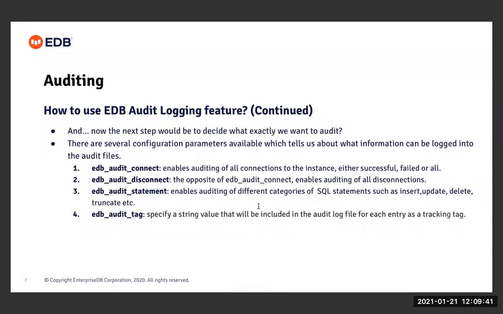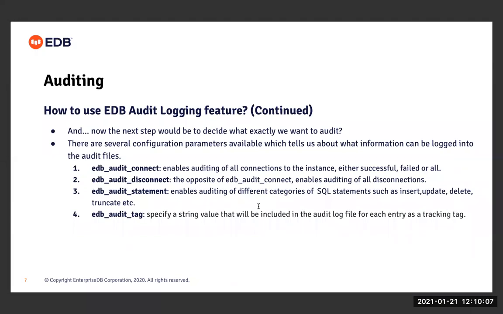Now, when we have enabled auditing and decided where to store the audit files, the next step is to decide what exactly we want to audit. For this, we have another set of configuration parameters which tell us what information can be logged into the audit file. For example, the first is edb_audit_connect. This enables auditing of all connections to the instance.